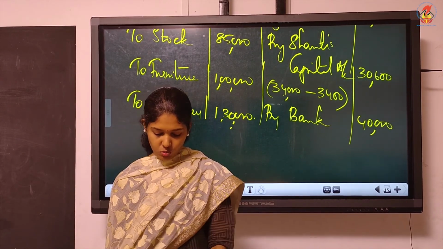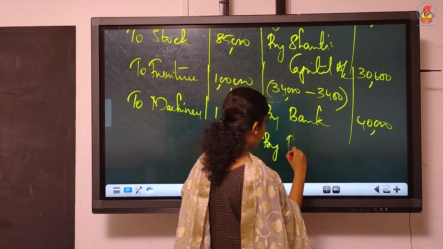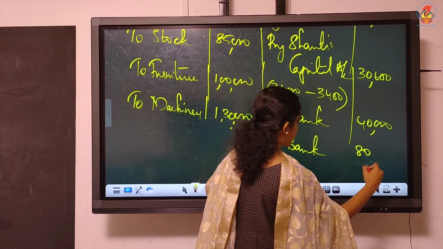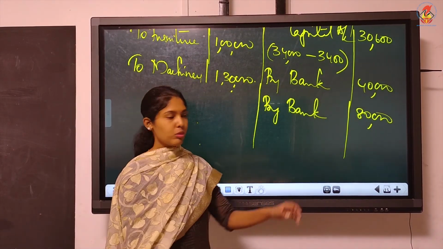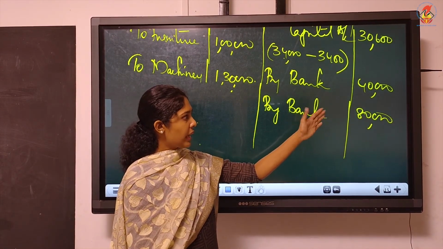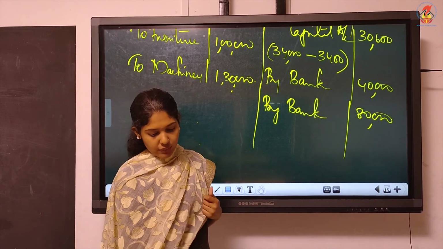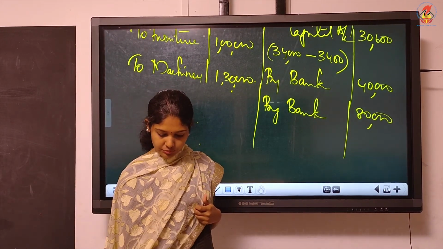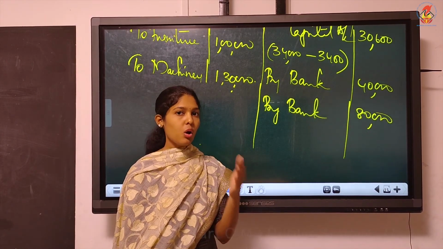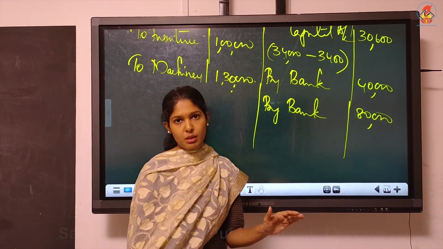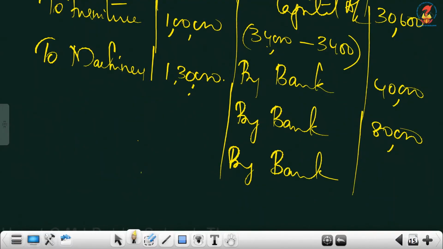Then what next? The next adjustment, furniture realized again by bank. Bank account debtor to realization. By bank 80,000. If you want, you can add all those figures together and write in the outer column, but that's again time consuming. This is easy. Then unrecorded investment. So it's not there in the books, whether it is recorded or unrecorded at all, due entries say. It is sold for 20,000. So again by bank 20.